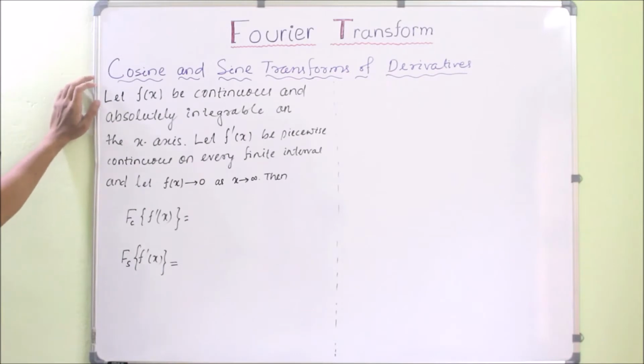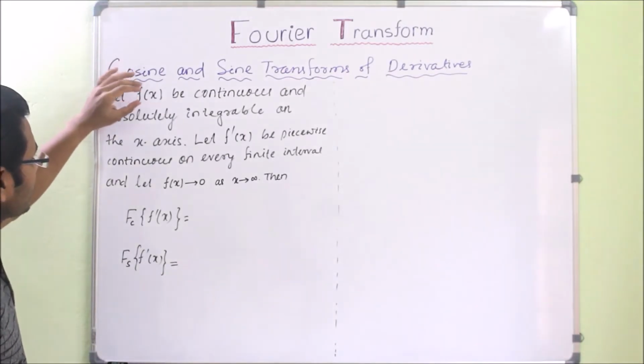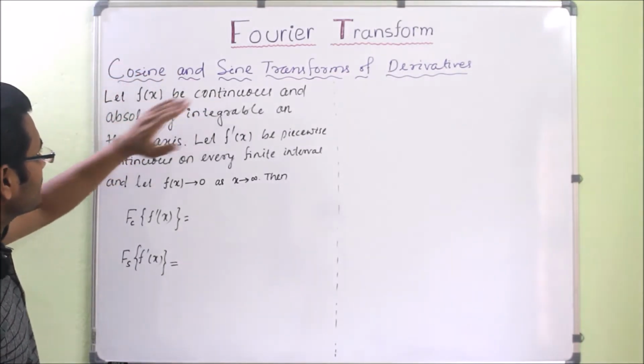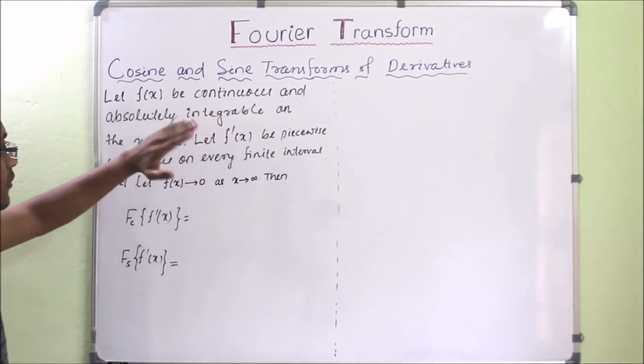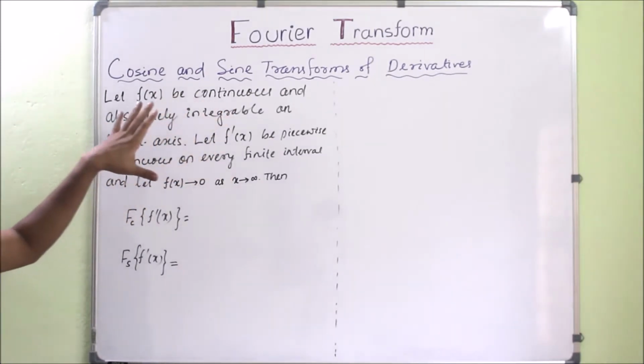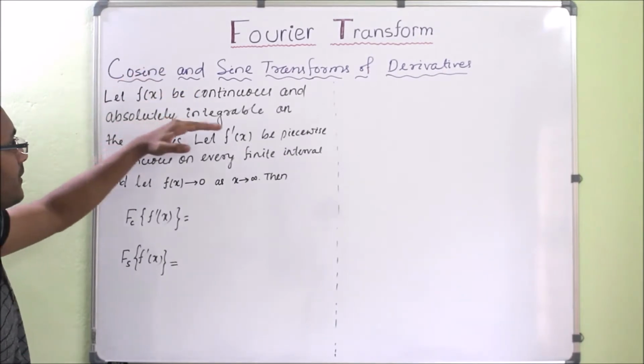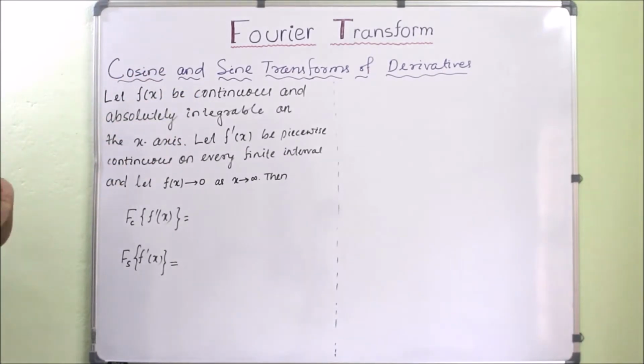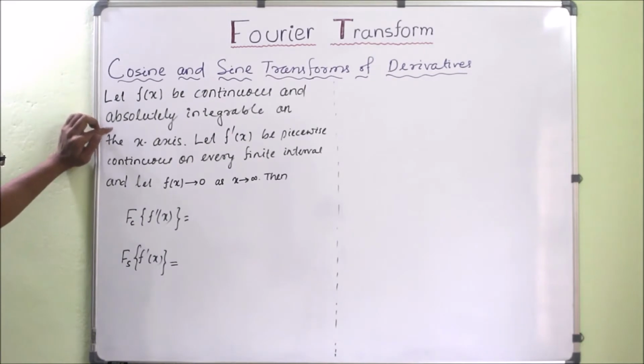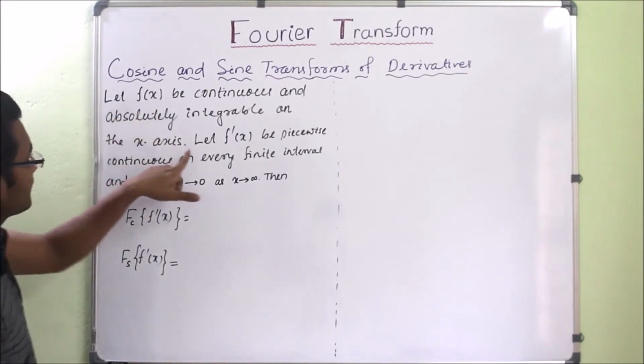So what is that? Let the function f of x be continuous and absolutely integrable. We have already discussed in the previous lectures where f of x will be integrable on the x axis.